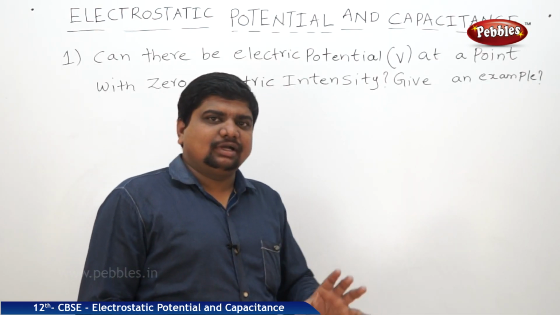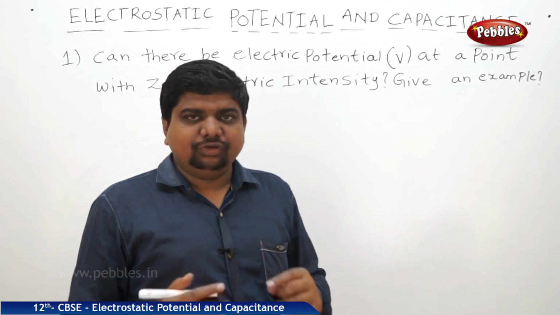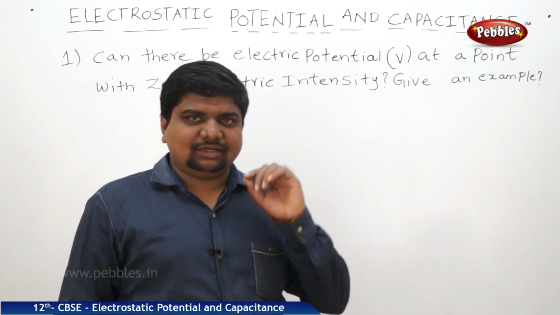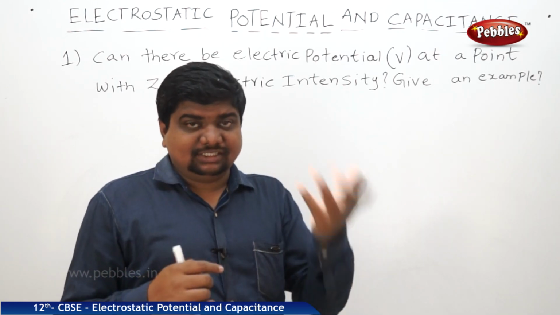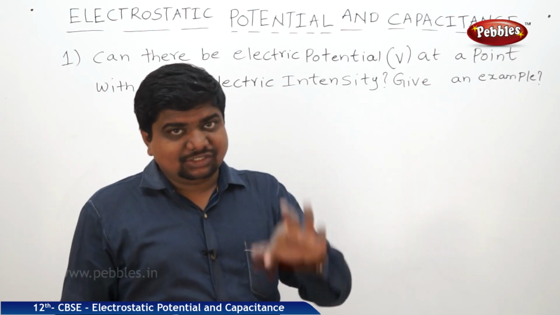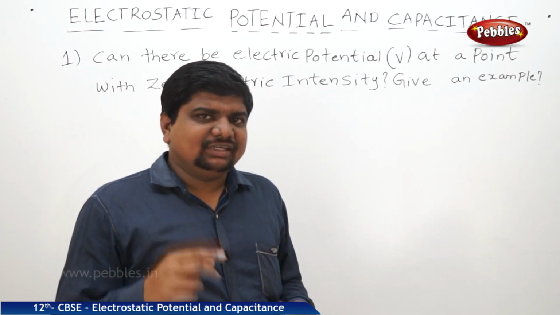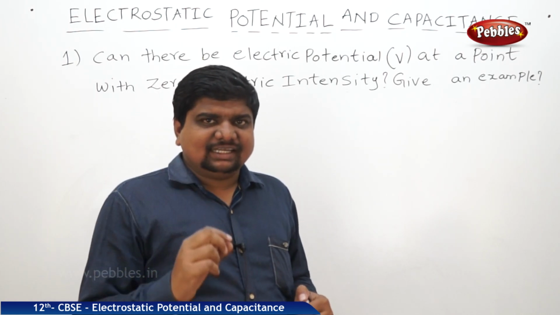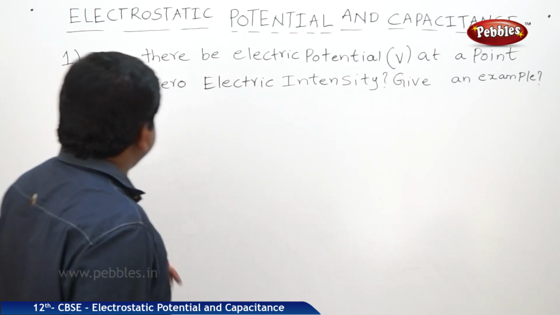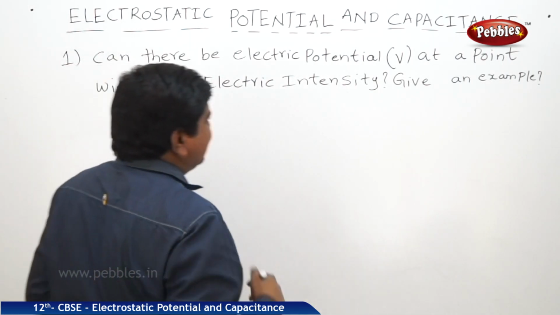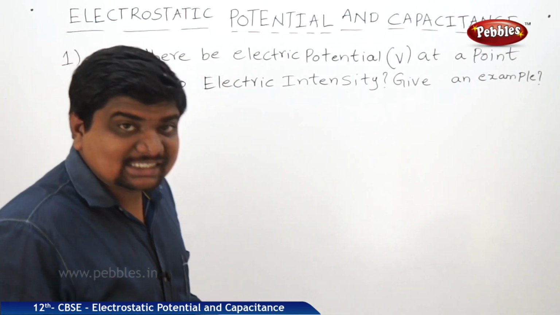Now we will see a peculiar relationship between E and V. We know that E is equal to dV by dr, so E is proportional to V. Means if V increases, E should increase. If V decreases, E should decrease, like that. But there are some special cases between E and V, and in that case we can see one question from the textbook. The question is like this: can there be electric potential V at a point with zero electric intensity?